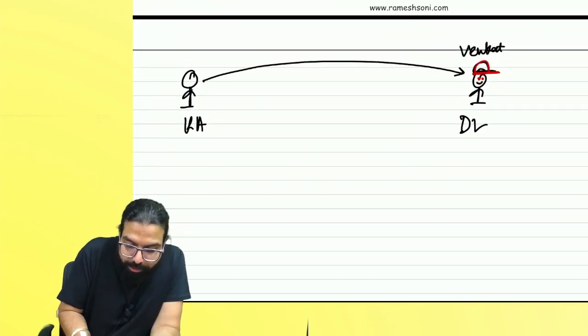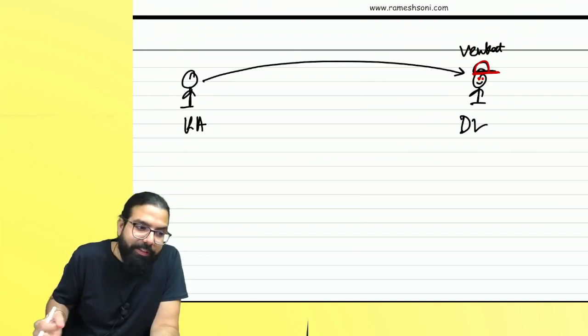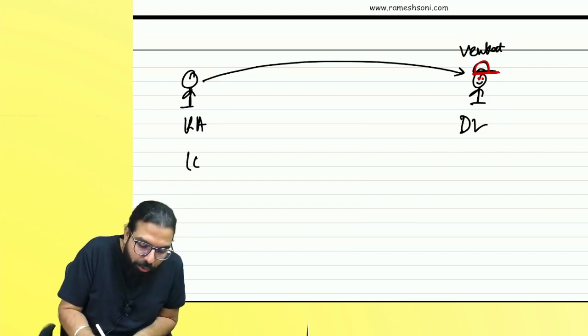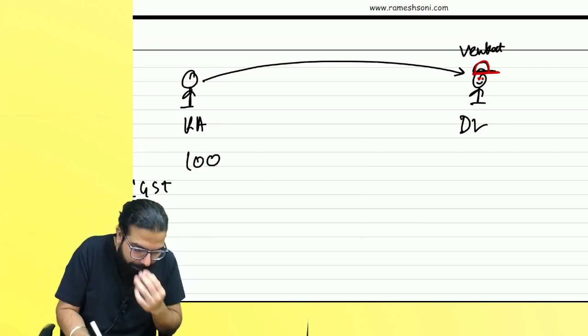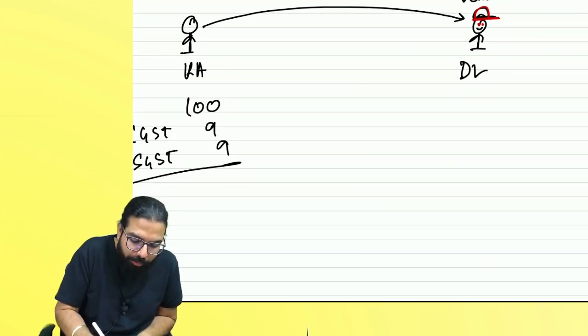I sold goods to Venkat. Okay, everyone, I'm in Karnataka. I sold goods to Venkat. Just imagine if it was only CGST and SGST. If there was no IGST, what would have happened? I sold him goods for 100 rupees. CGST is 9 rupees, SGST is 9 rupees. Can you tell me how much I will charge?